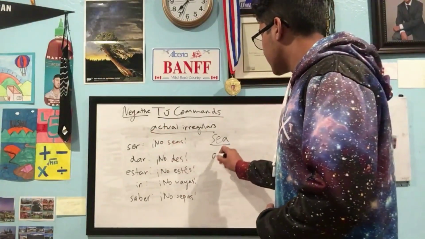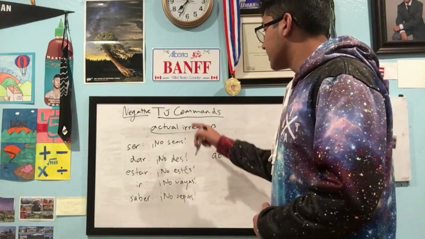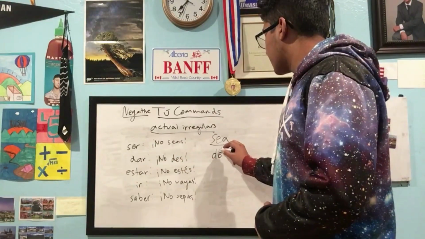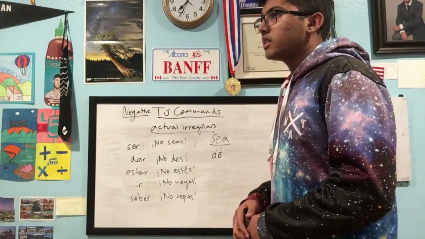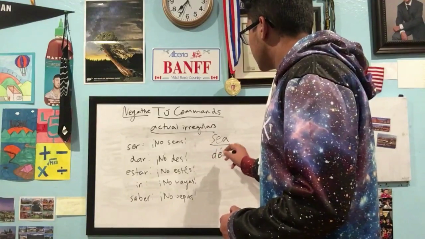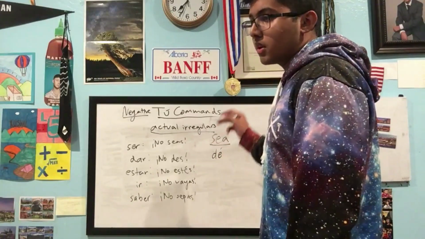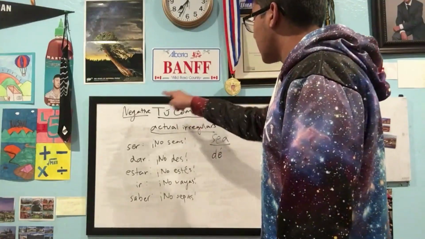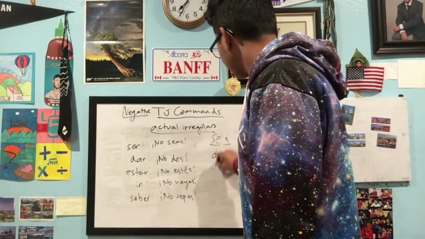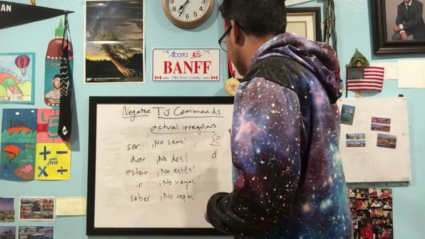For dar, it'll be dé, and in the negative tú command it's no des. You might be wondering why I put an accent here and not here. It's basically just to retain the sound again. You just have to memorize that. The dé is only for the yo form and the third person, but for the context of negative tú commands, you just need to remember no des.